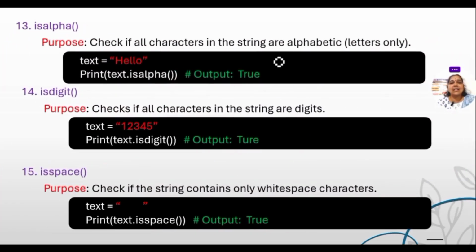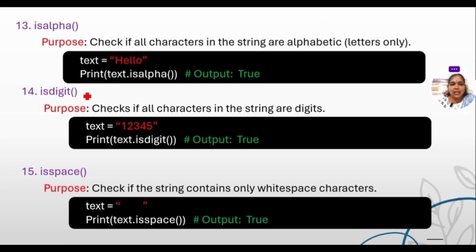Next one is isalpha. It checks whether the characters are alpha characters or not. And alpha characters are nothing but alphabetic, that is only letters are counted. If there are only letters, it will provide the value as true. It returns the value as true. And it is very important what it will return. That is also very important. In future, we take that return value and we can write some more things.